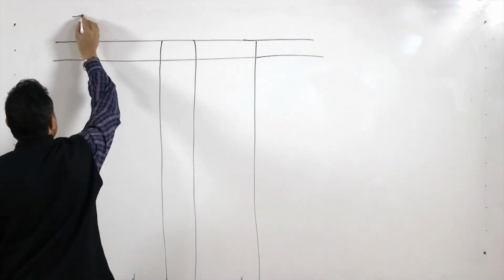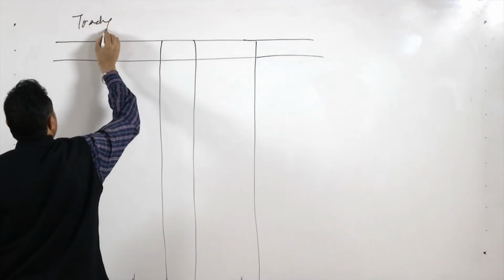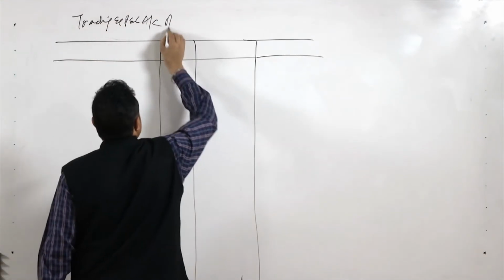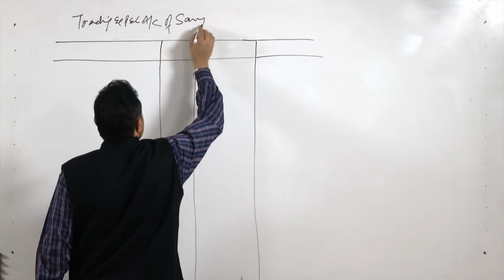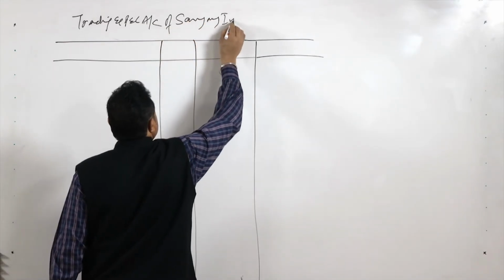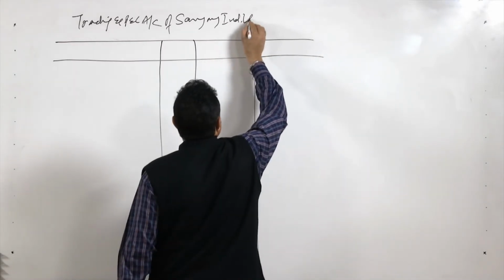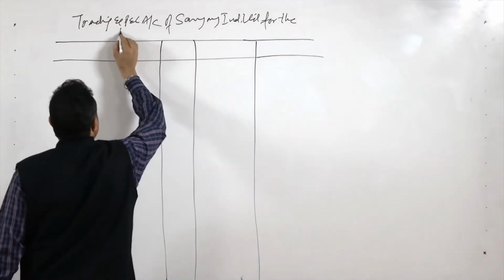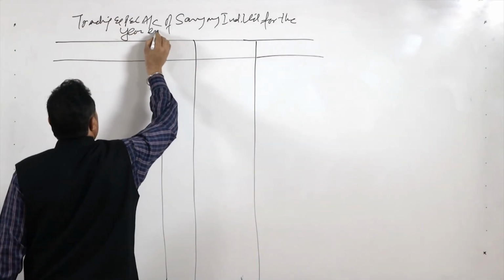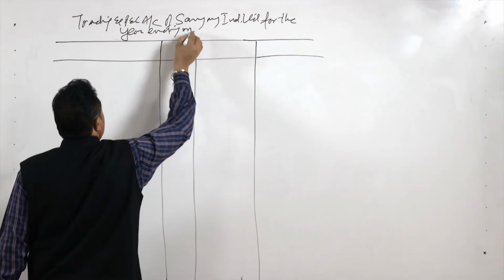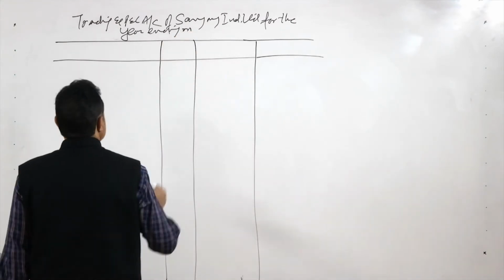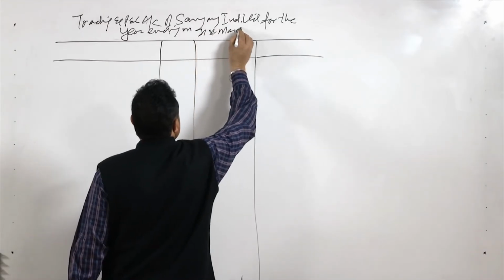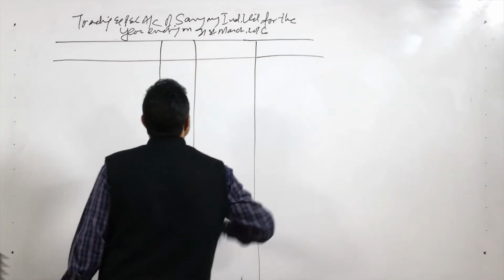This is the trading and profit and loss account of Sanjay Industries Limited for the year ending on 31st March 2016.